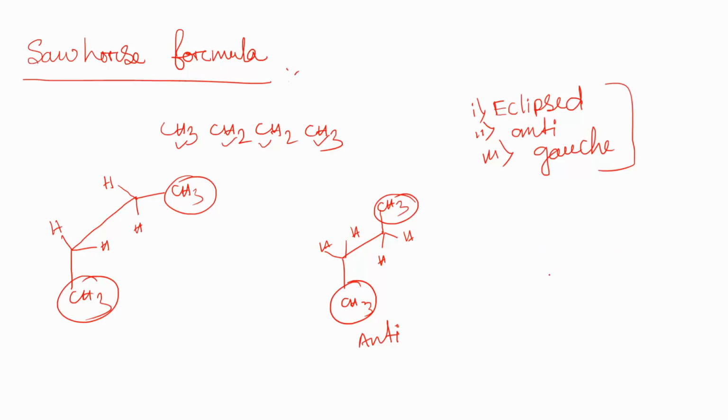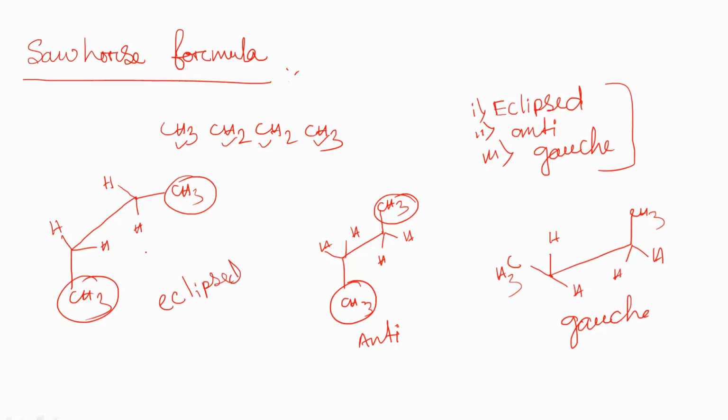Now this is the eclipsed and this is the gauche. So what will be the gauche presentation? In the gauche presentation, let's say CH3 is here and also CH3 is here, but the hydrogen is equatorial to this one. Now this is the gauche and this is the eclipsed. So this is the eclipsed isomer, this is the anti isomer, and this is the gauche isomer.